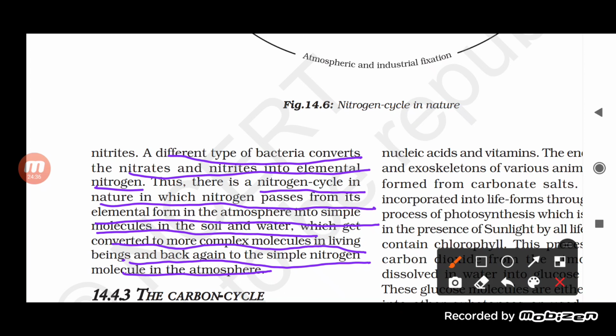in which the nitrifying bacteria and denitrifying bacteria play a very important role, because all the living organisms are not able to take nitrogen directly. Okay, so this is how the nitrogen cycle process occurs, and this is how we can say that nitrogen is really important for all living organisms.